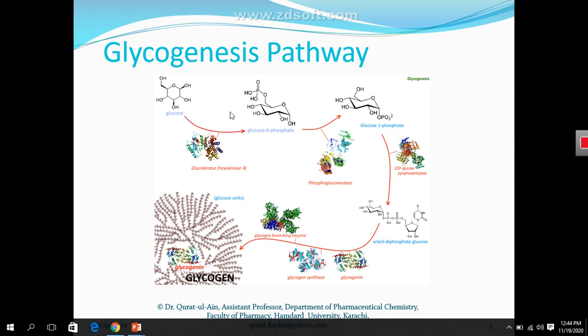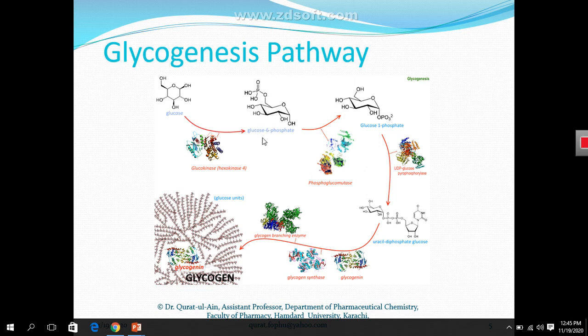So we are looking here at this step, where the hexokinase enzyme transfers a phosphate group from a substrate onto this glucose sugar. So this glucose sugar is converted into glucose 6-phosphate. Here we can see that this glucose did not have any phosphate group, and after the action of the enzyme glucokinase, we now have a phosphate group on the glucose molecule.